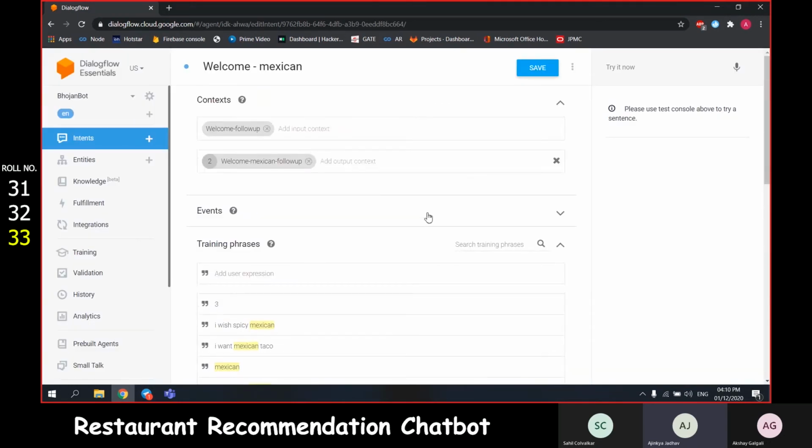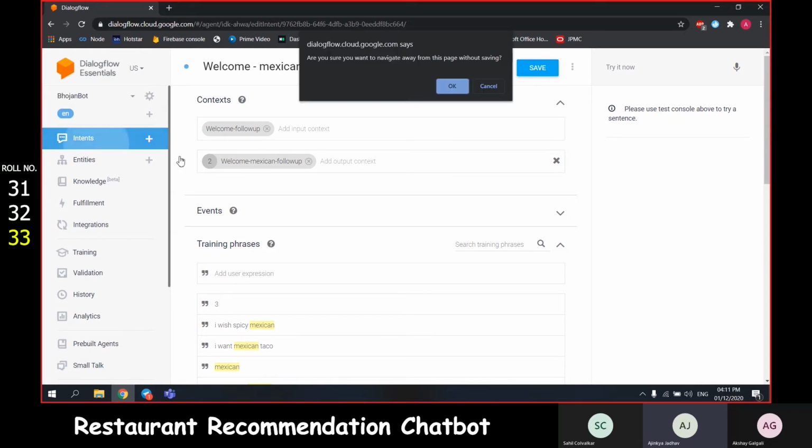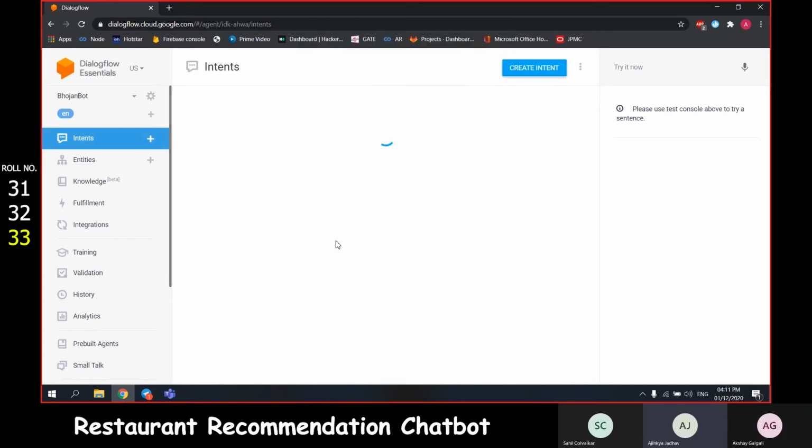After that, another thing that we have introduced in this particular intent and the upcoming follow-up intents is context. There are two types of context: an input context and an output context. The input context is the intent that was before it, and the intent that is going to be triggered after the input is given is called the output context. After this intent is triggered, we'll have a Mexican follow-up intent with a lifespan of 2, so it could be done 2 times.